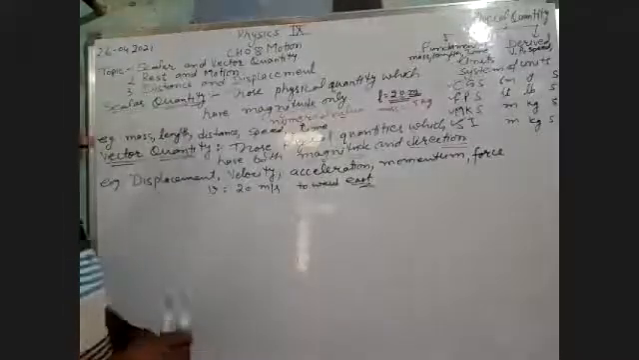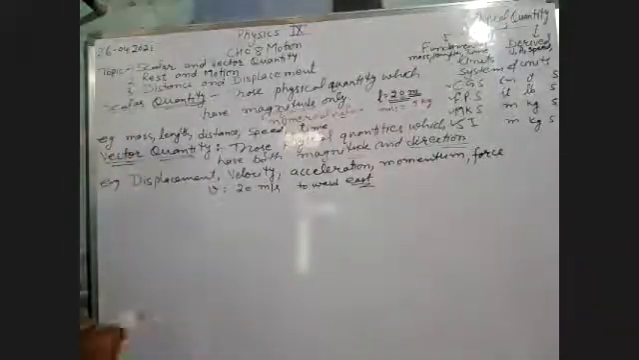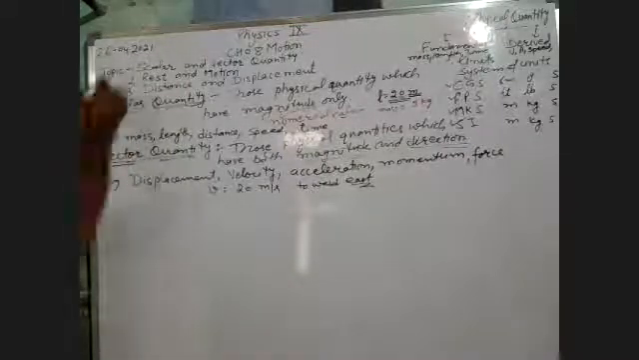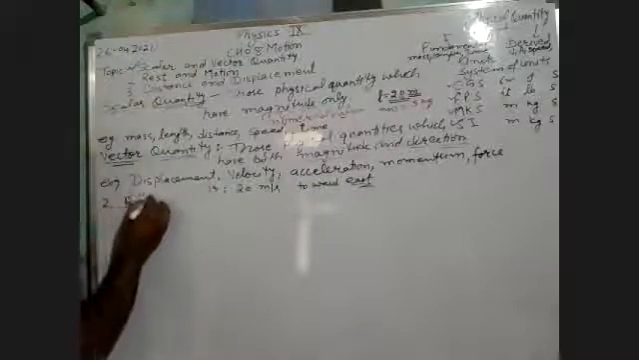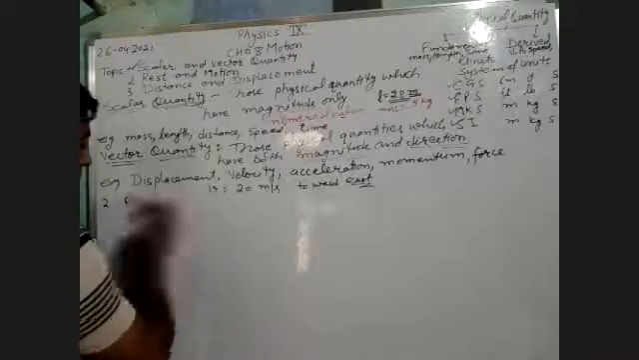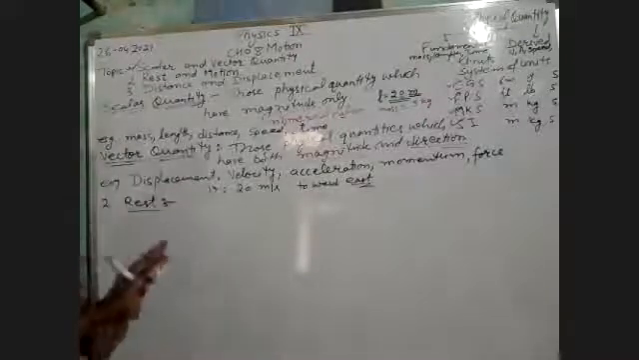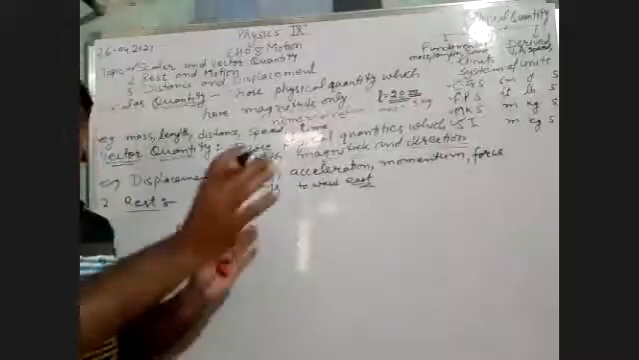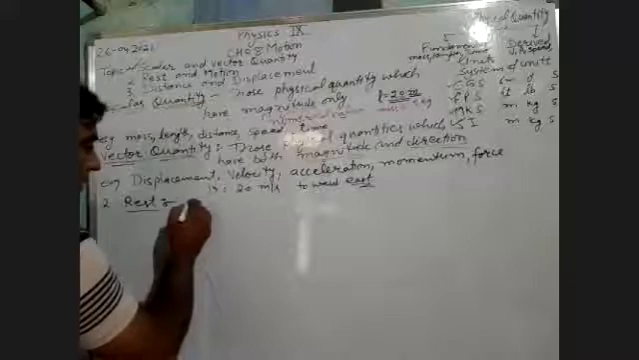So hope this is clear to you. So we are moving to the next topic, which is rest and motion. As I have discussed this many times, I will write the definition and hope you know about this. What is rest? When an object does not change its position with respect to a reference point, it is known as rest. So it is very simple.